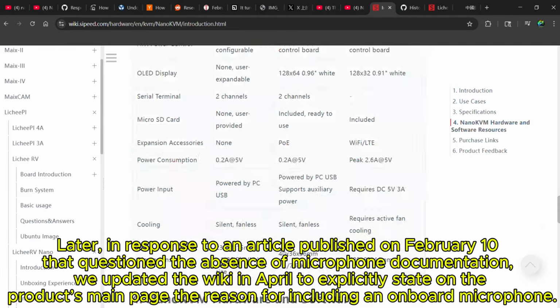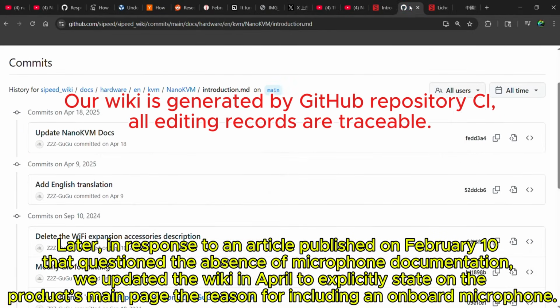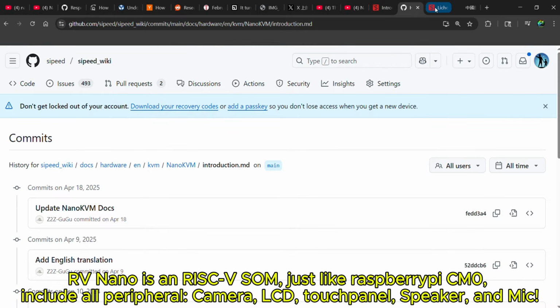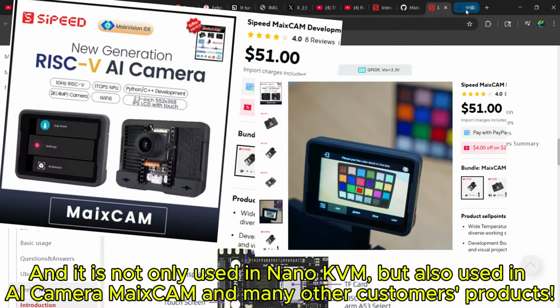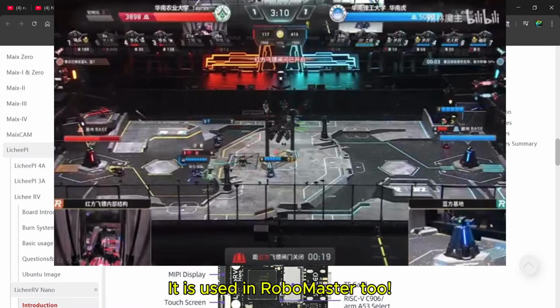Later, in response to an article published on February 10 that questioned the absence of microphone documentation, we updated the wiki in April to explicitly state on the product's main page the reason for including an onboard microphone. RV Nano is a risk-free SOM, just like the Raspberry Pi CM0, including all peripherals: camera, LCD, touch panel, speaker, and mic. And it is not only used in Nano KVM, but also in the AI camera MaixCam and many other customers' products. It is used in RoboMaster too.